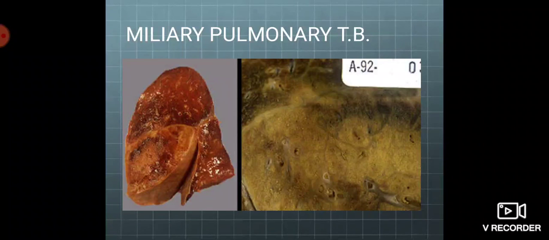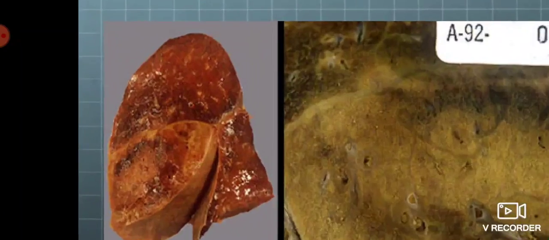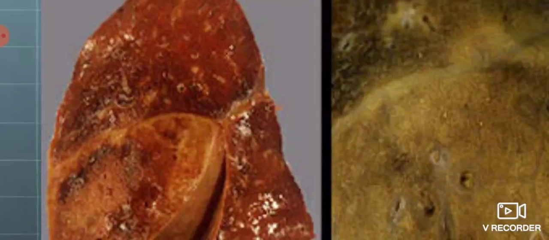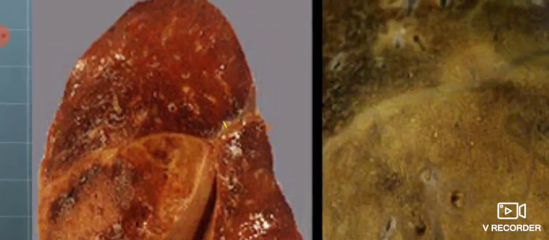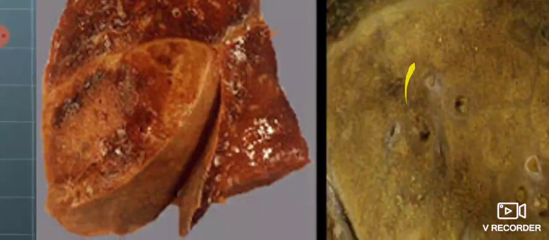Now, miliary tuberculosis. Why is it called miliary? Because of its gross appearance, the millet seed-like appearance, that is, almost 1 to 2 millimeter whitish nodules distributed on the surface of the organ. In the lung, it is distributed all over the lung.